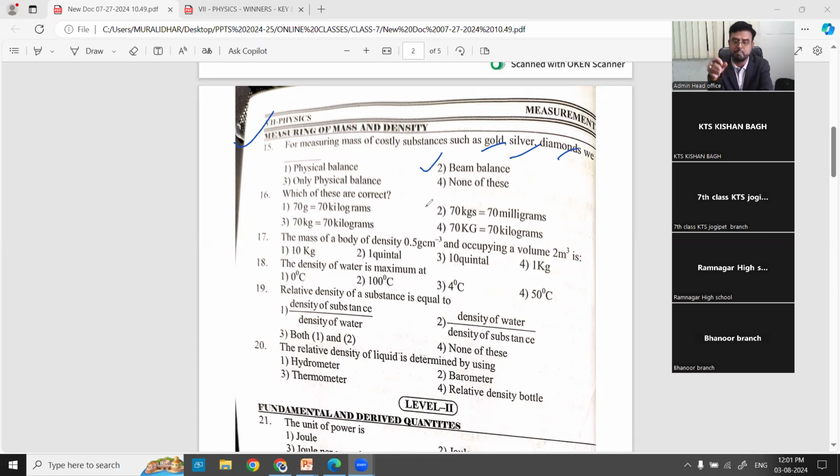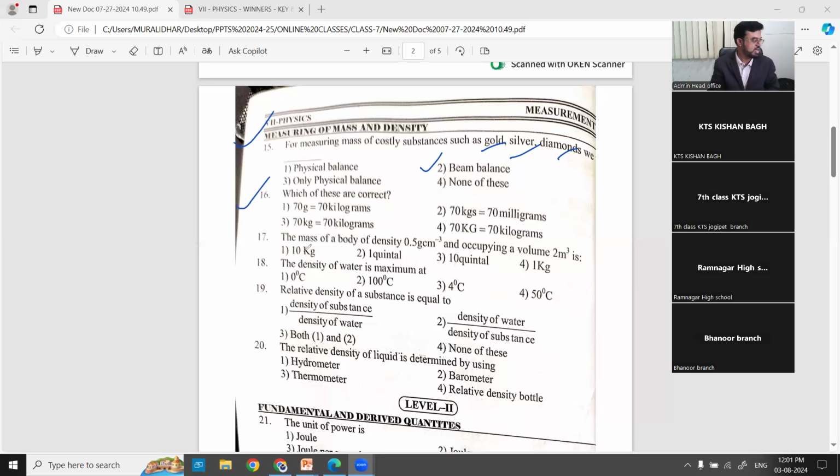Nowadays, there is the electronic beam balance. They put the gold in it and close the door. Immediately you can see the weight of the gold or silver or diamond. That is the beam balance. Next one, 16. Which of these are correct? Which of these are correct is what it is asking.